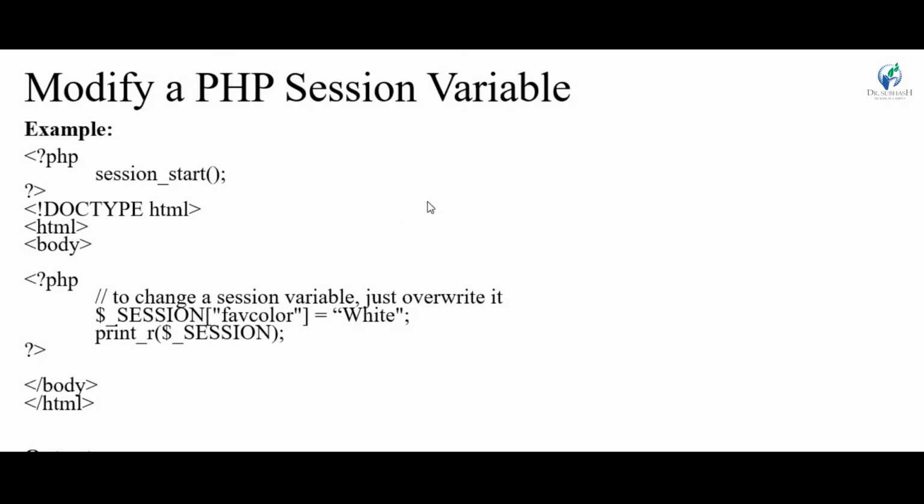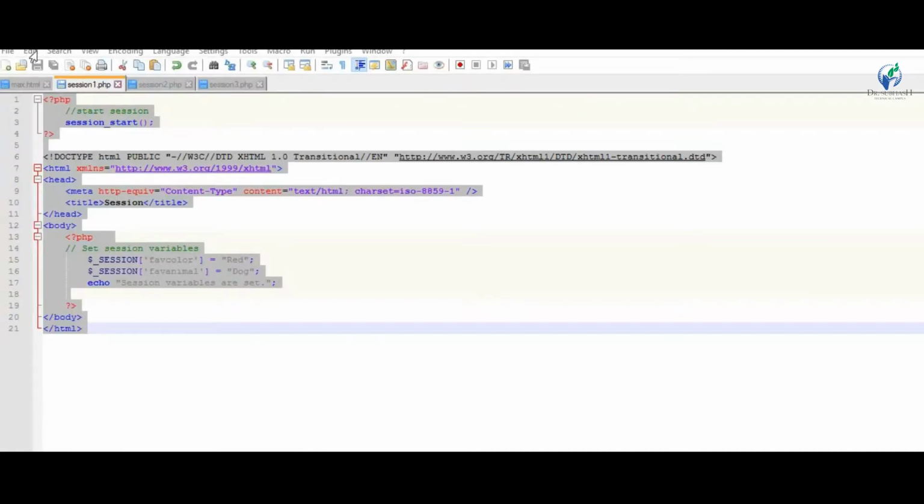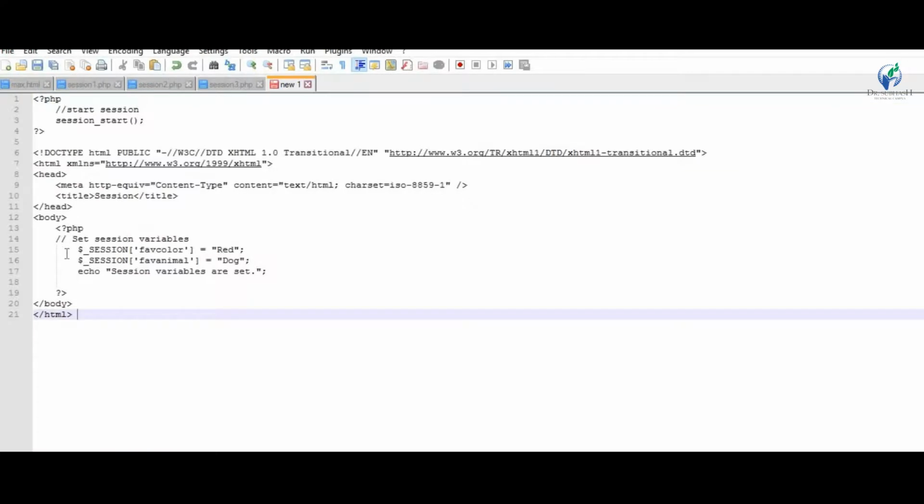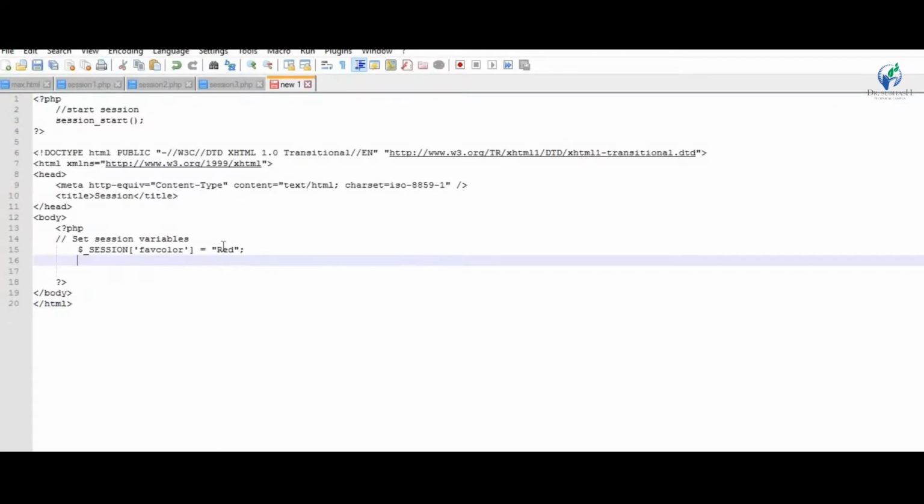If you want to modify a PHP session variable, then overwrite that variable. Here I overwrite favorite color. First I store red in favorite color. Now I stored white in my favorite color. Then after I display session, favorite color value is white and favorite animal is dog. Copy this file, new, paste, just remove this code.